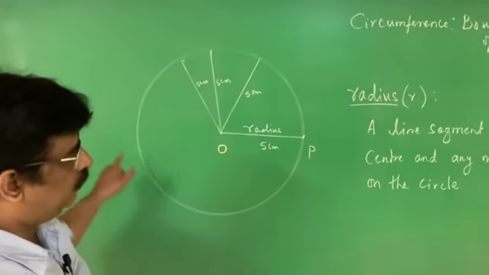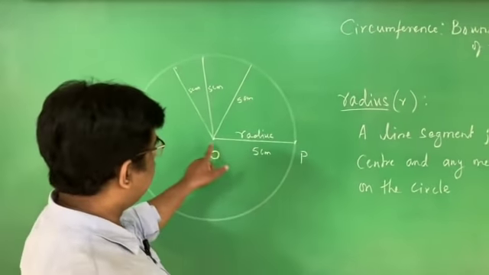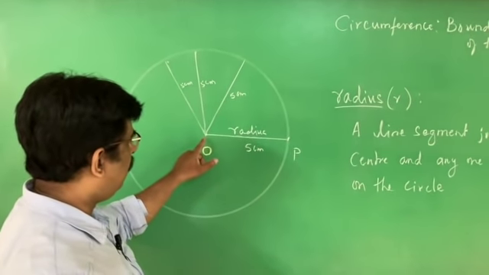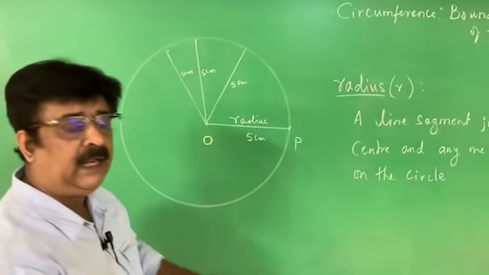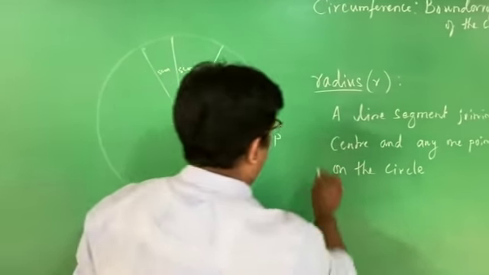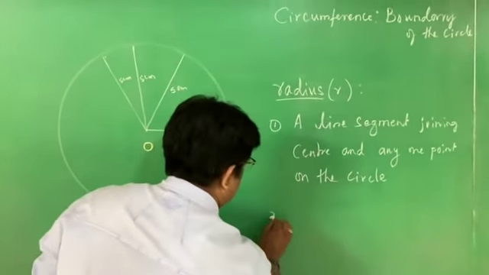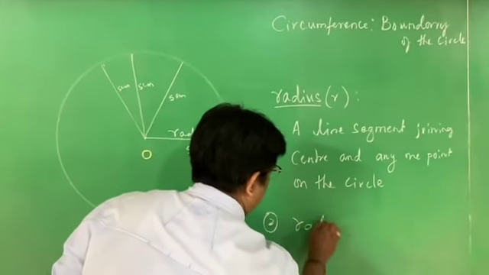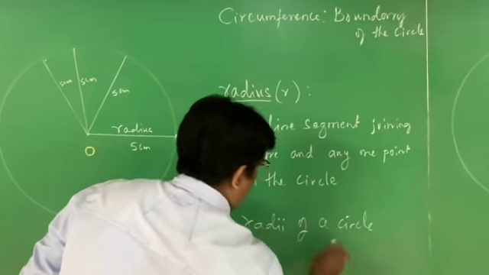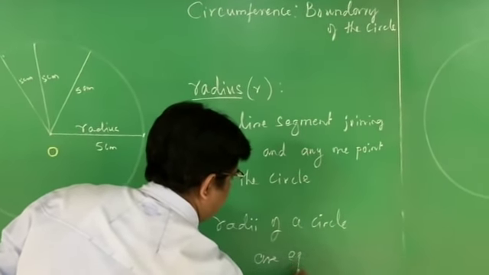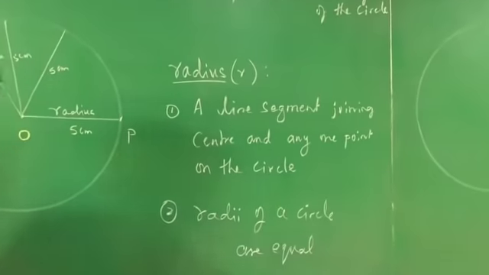Therefore, what we understood, because the circle is equidistant from a fixed point called the center, all the radii are equal. The second point you have to understand is, radii of a circle are equal.